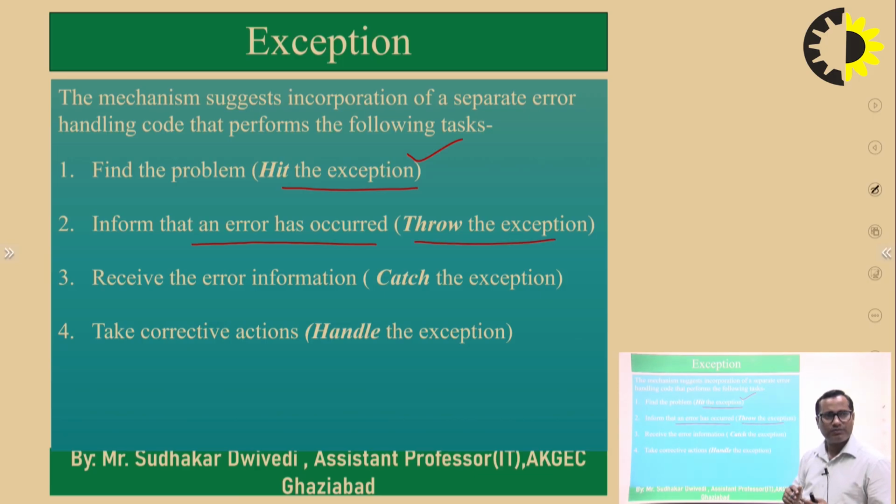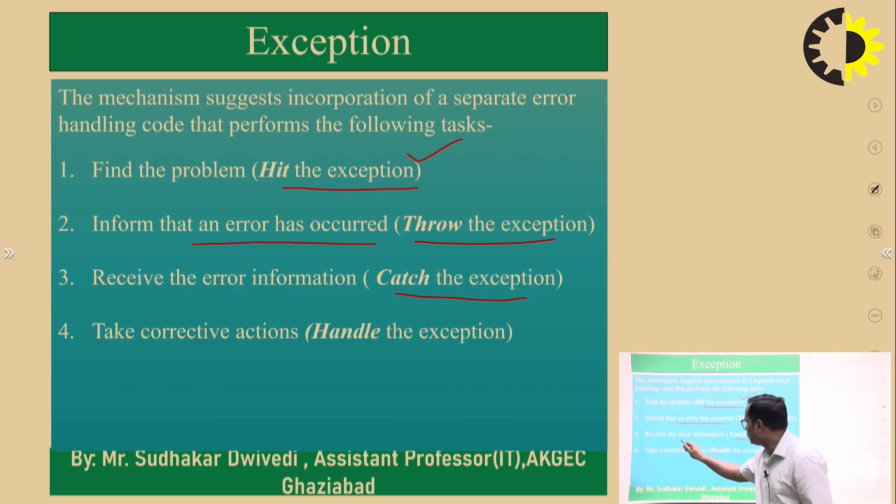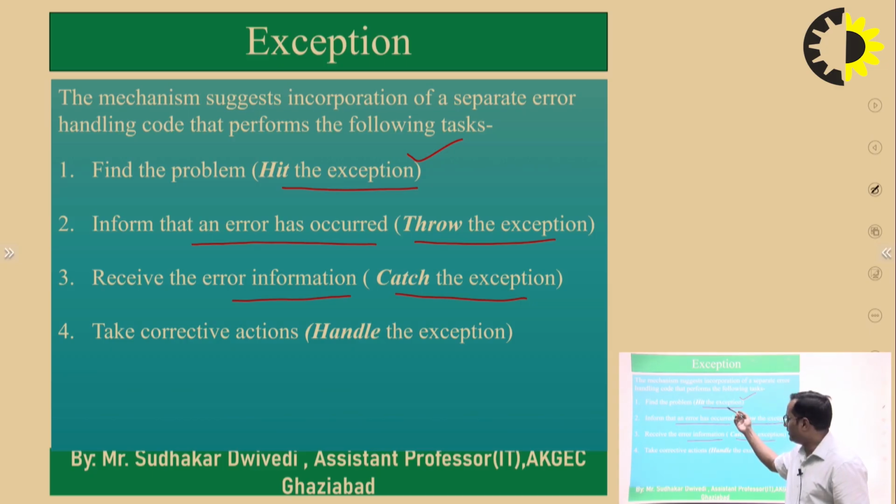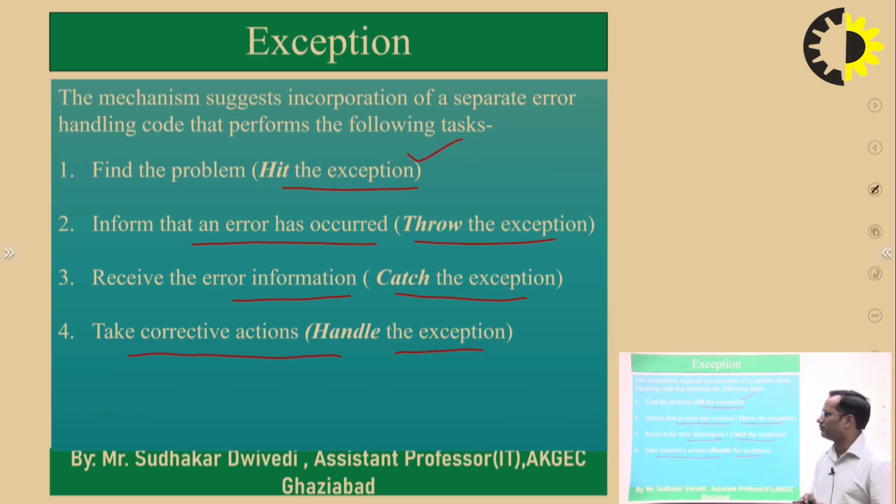And once the exception is thrown, we will need to manage it, we will need to catch the exception. That means we need to receive the error information. So the exception is created, then it is informed that the exception has been created, then we receive this information, and finally we need to take the corrective action, that means handle the exception.